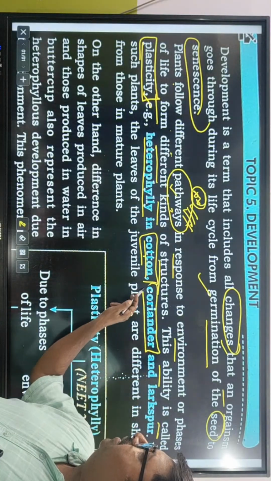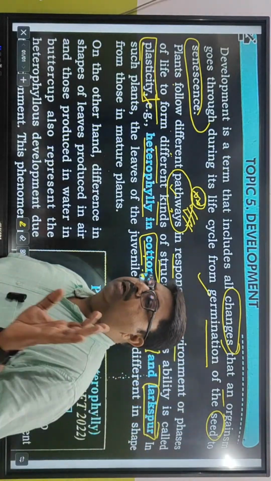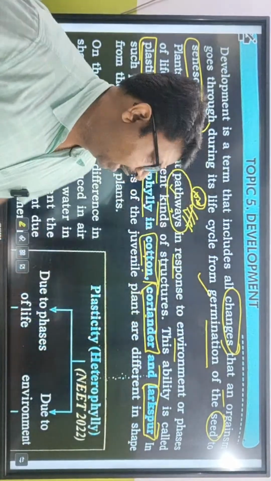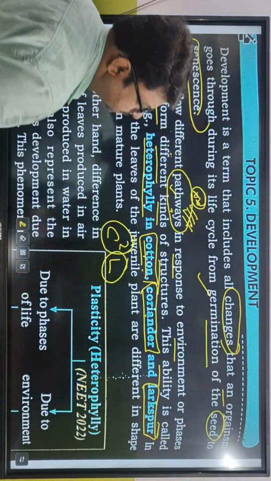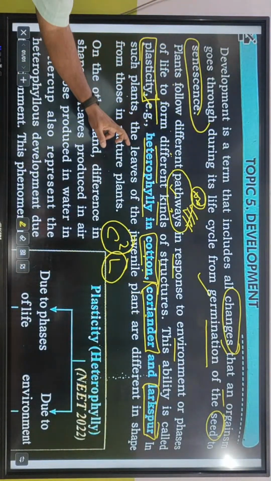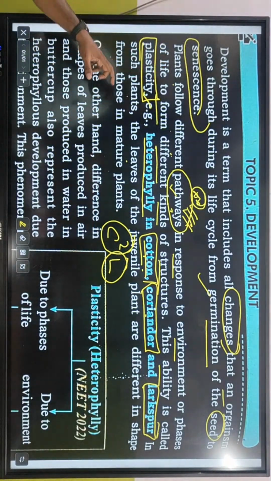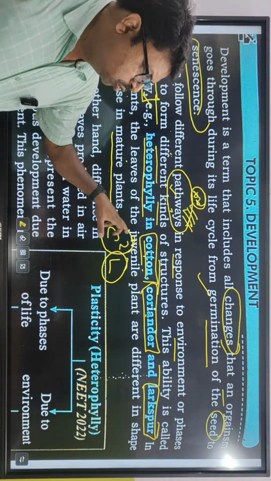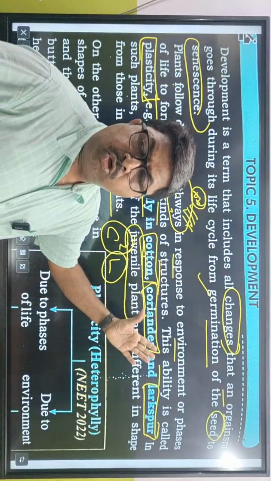Coriander, আর example কি? Cotton, coriander and larkspur. Important, তিনটে মাথা রাখতে হবে। Cotton, coriander, larkspur. How do you remember? C²L. Cotton, coriander and larkspur. In such plants, the leaves of the juvenile plant are different in shape from those in mature plants. That juvenile plant যখন ও ছোট ছিল তখন তার লিফ দেখতে একরকম, আর যখন ও অ্যাডাল্ট হলো তখন